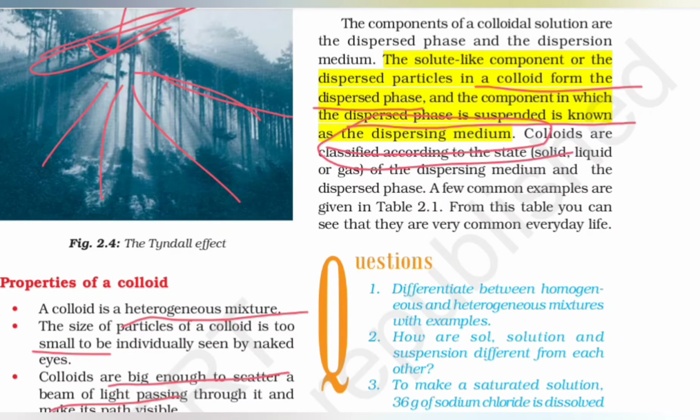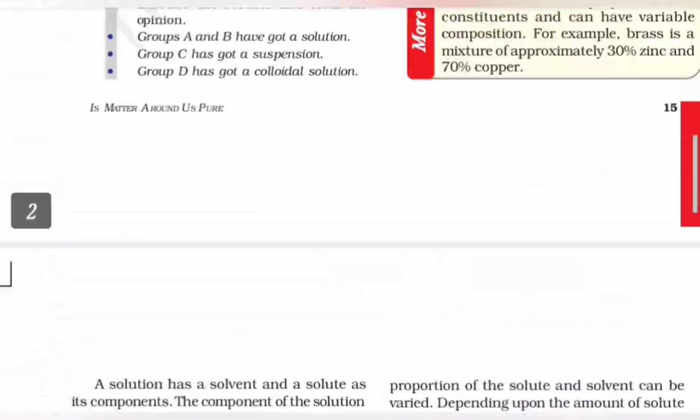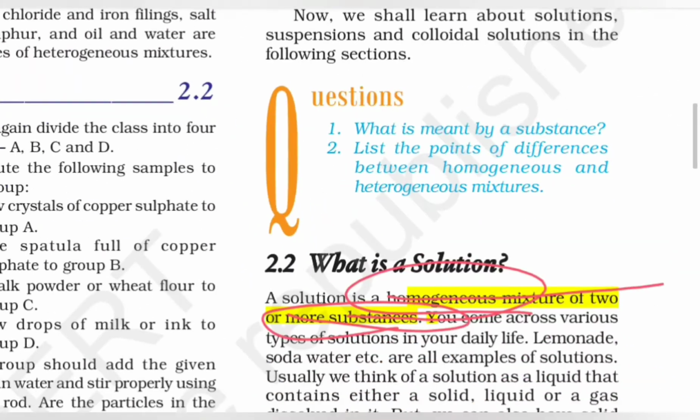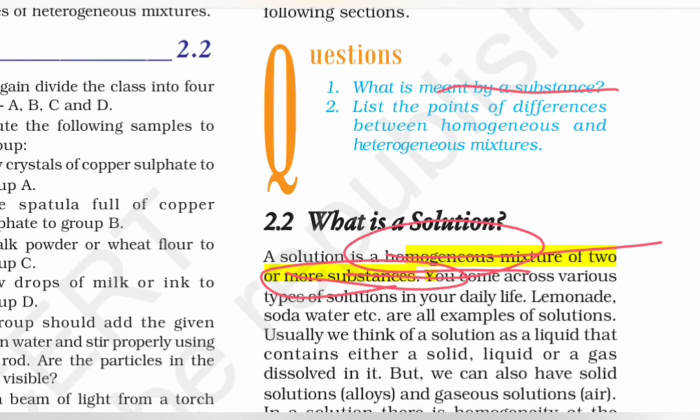Then we have small questions round here. I hope we did not miss out on any of the questions. Oh, we missed out on 2 questions, guys. The first one is, what is meant by a substance? Again, a pure single form of matter, that we learned.